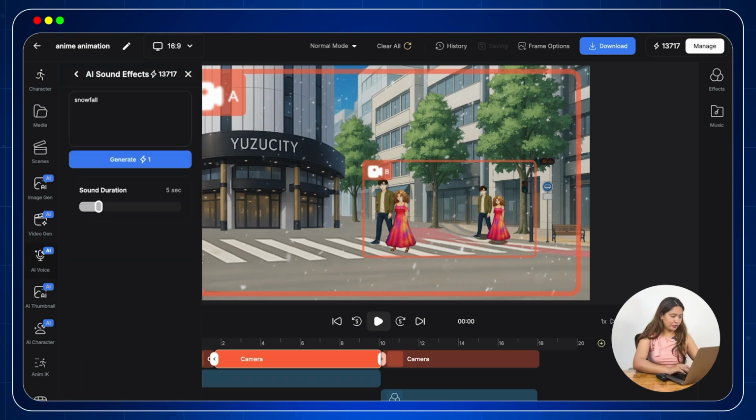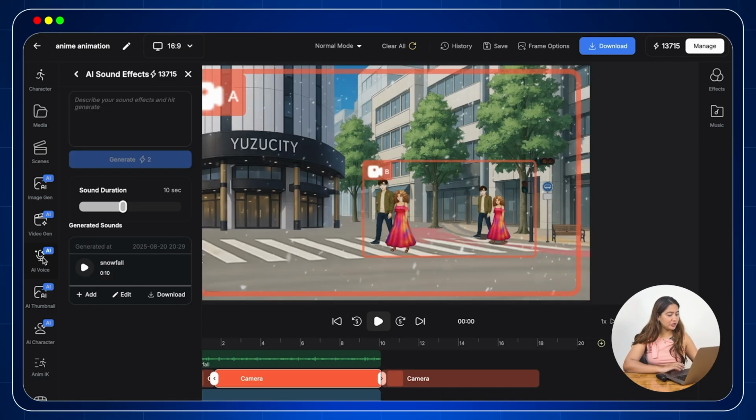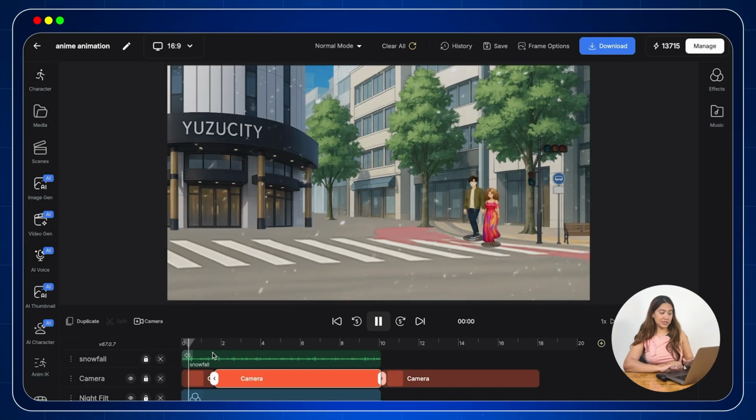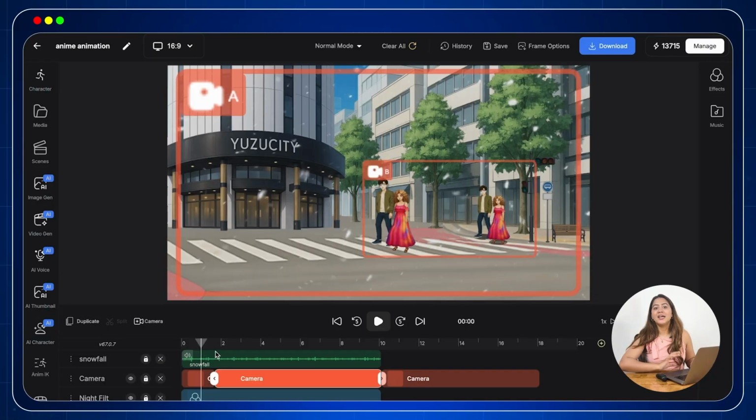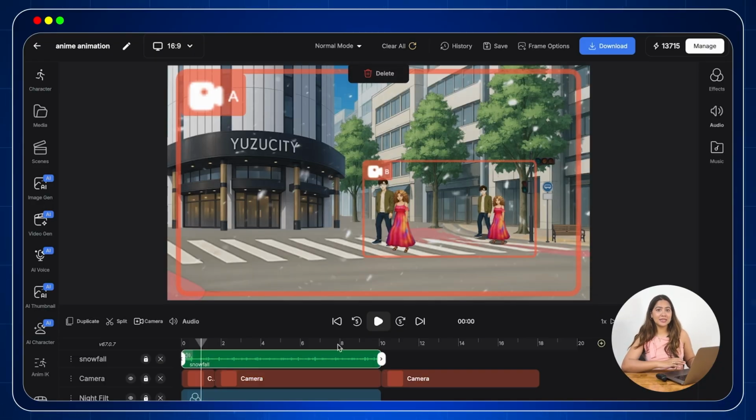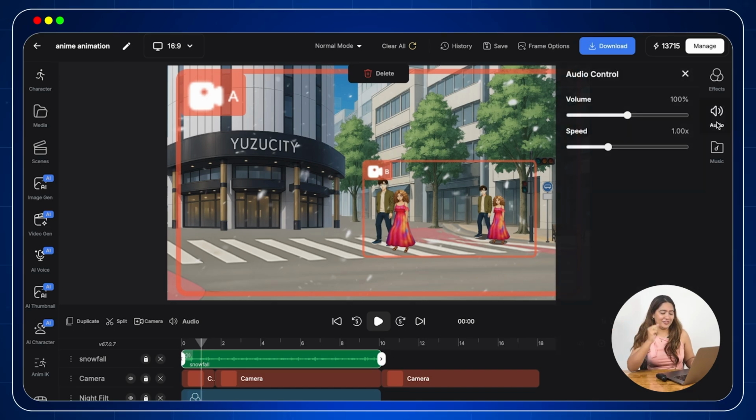Search for snowfall like I am doing here under the sound effect, generate it and drag it onto your timeline, adjust the length and boom, done. Now your scene does not just look romantic, it actually feels alive.